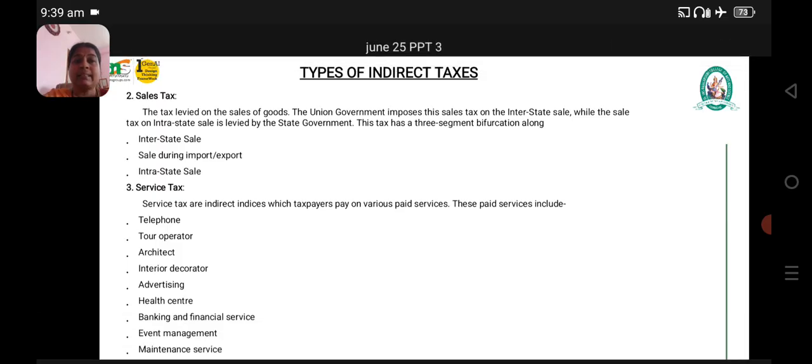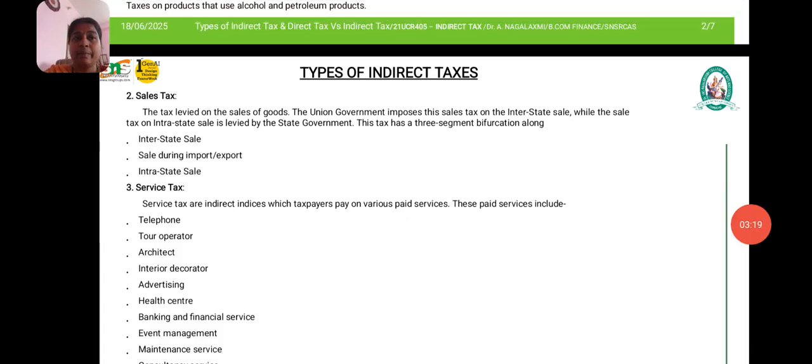This tax has a three-segment bifurcation: interstate sale, sale during import or export, and intra-state sale. This is what about sales tax.